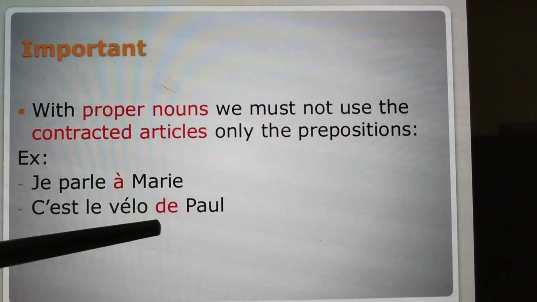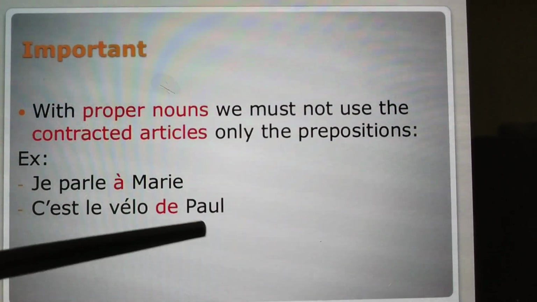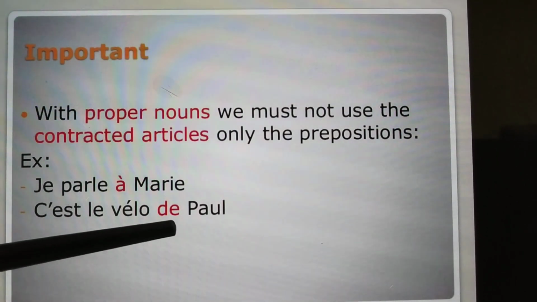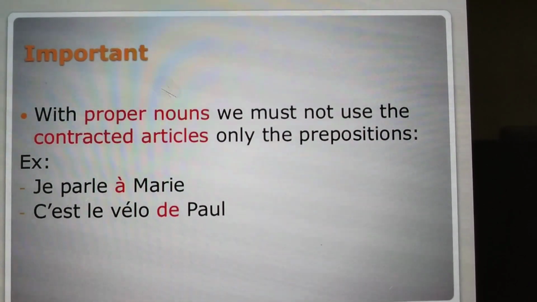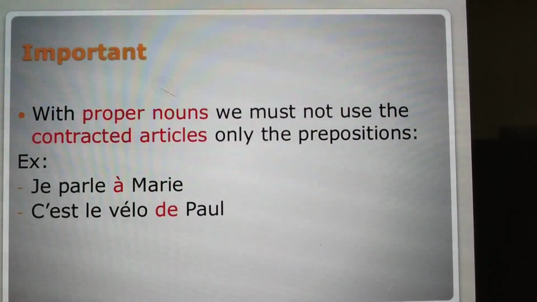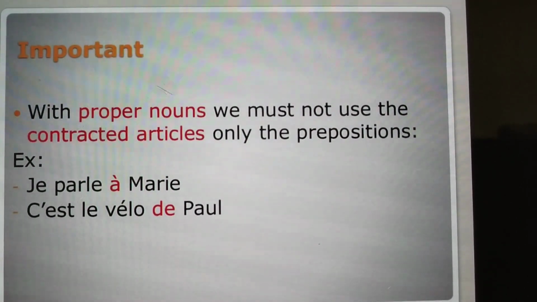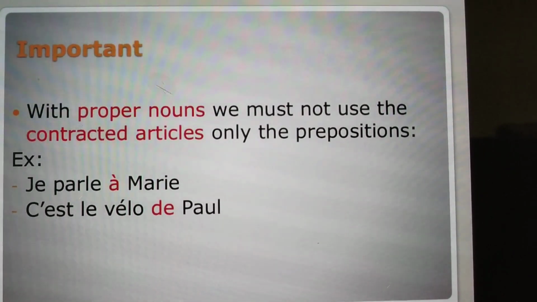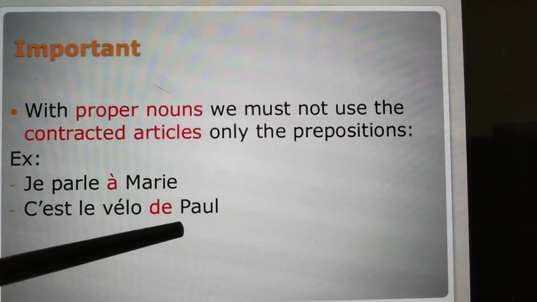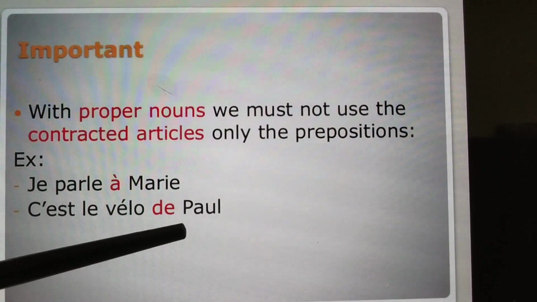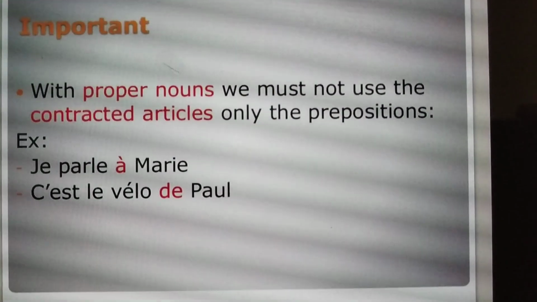So the meaning is "of," and we have written de. We just see whether it is a proper noun or a common noun. It's a proper noun, so we just write de. We will not write definite articles with a proper noun, only a preposition, depending upon the meaning, whether it is to, in, at, of or from. I hope it's clear. With de, if a proper noun starts with a vowel, suppose Anne is there, we will put d' apostrophe. Just remember it.